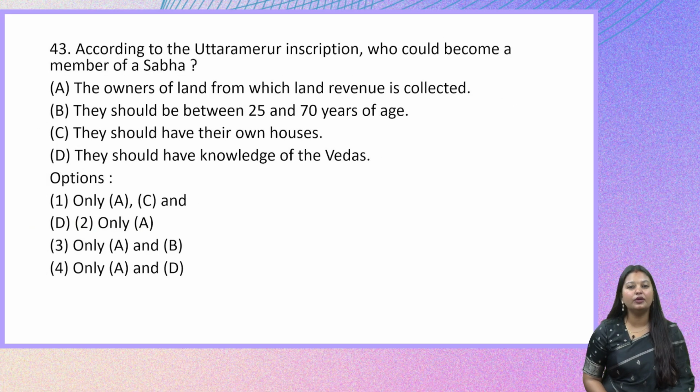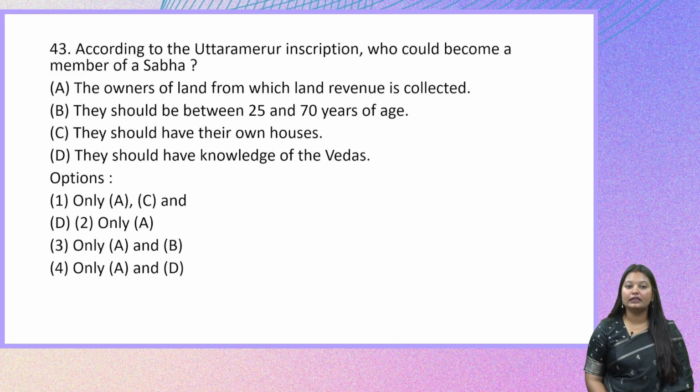According to the Uttaramerur inscription, who could become a member of a sabha? So this particular inscription has spoken about the qualifications needed, or some of the things that should be met before someone can become part of the sabha. So let us look at the statements. Statement A, the owners of land from which land revenue is collected.